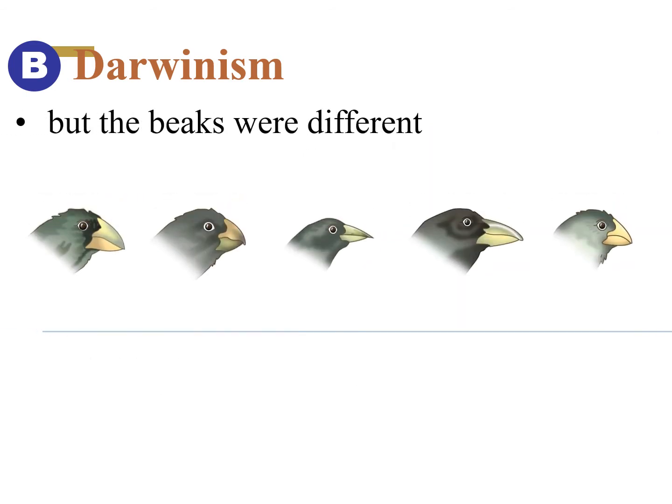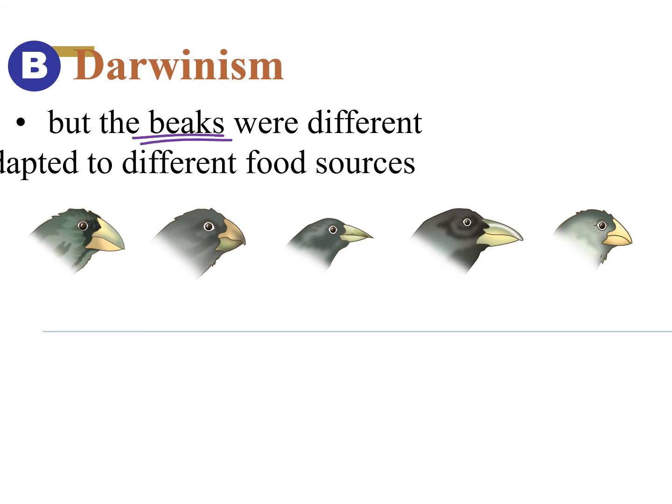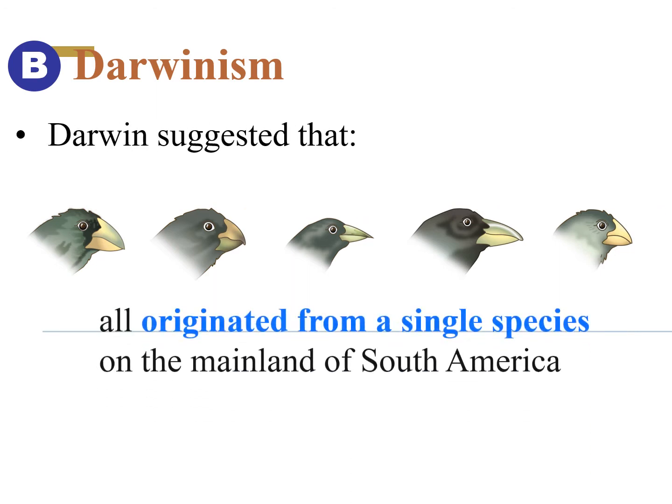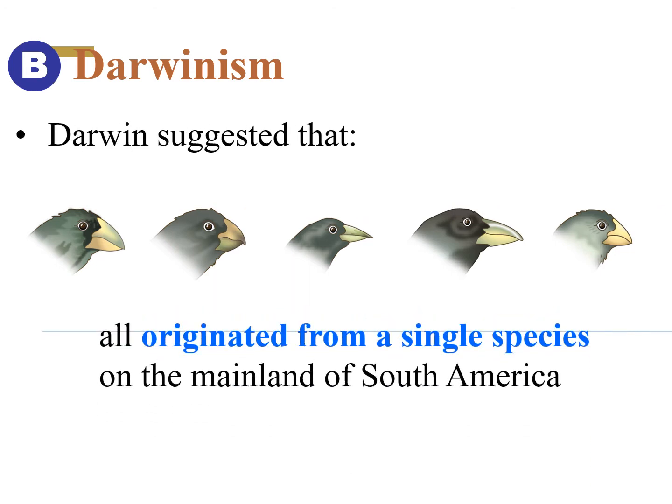Although they all look very similar, the beaks of the finches are slightly different, because they adapt to different food sources. Based on the size or the length, they eat different types of food. So Darwin suggested that all of them have a certain similarity, but their differences are due to the different food sources. They must have originated from a single species on the mainland of South America.